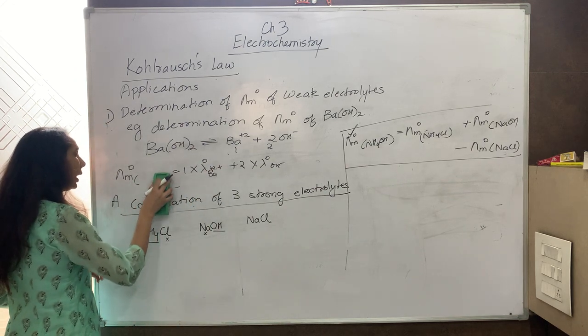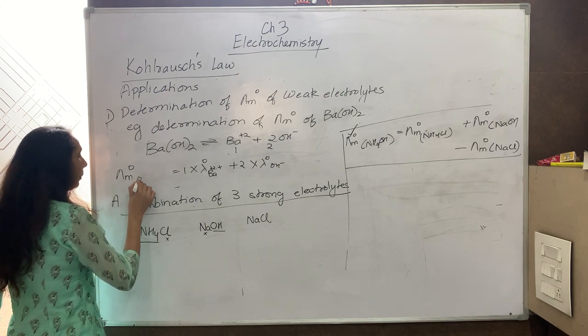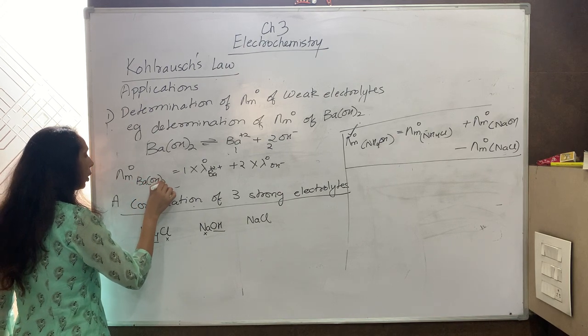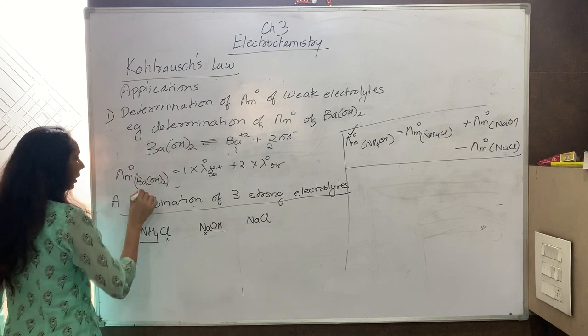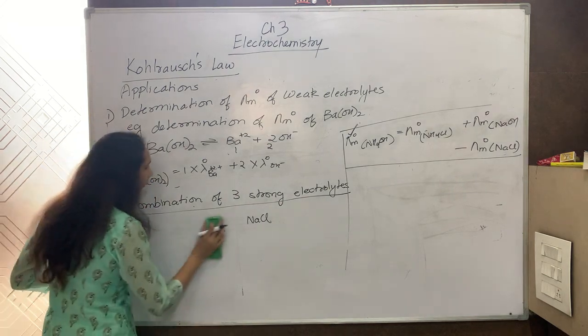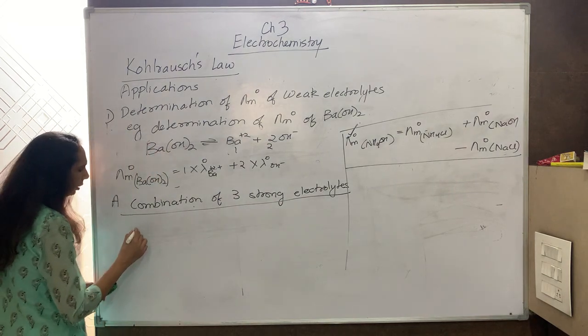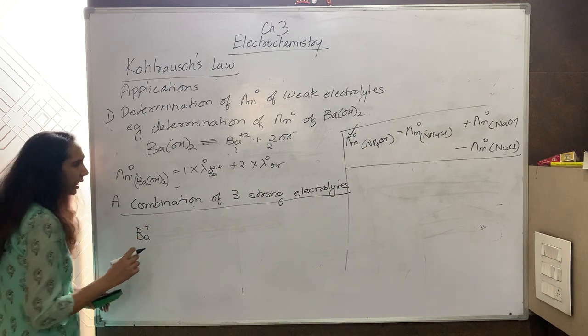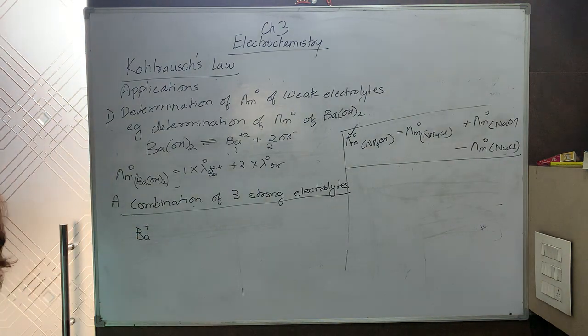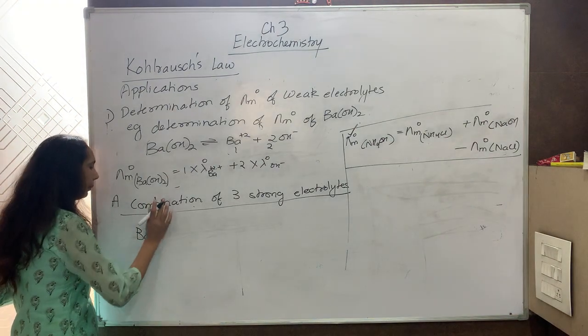Again, I have to think of a combination of 3 strong electrolytes. Right? First, which will give me barium, Ba plus 2 ion. So I can use any anion along with it, any anion what you want. I take BaCl2.